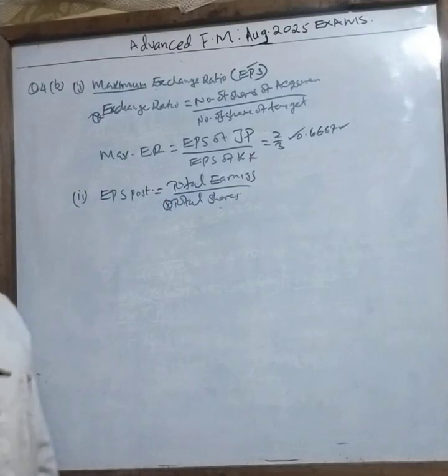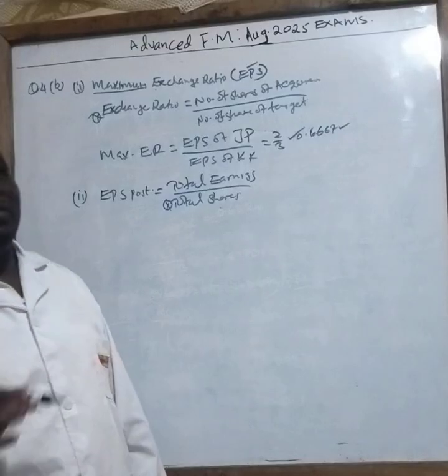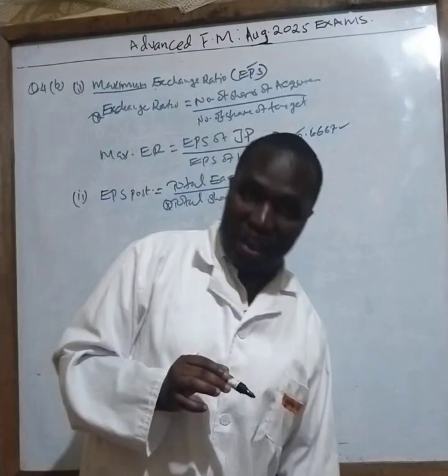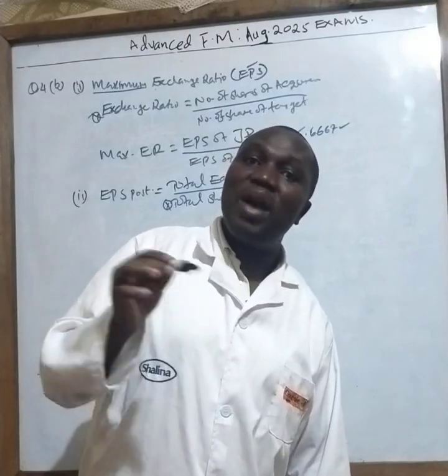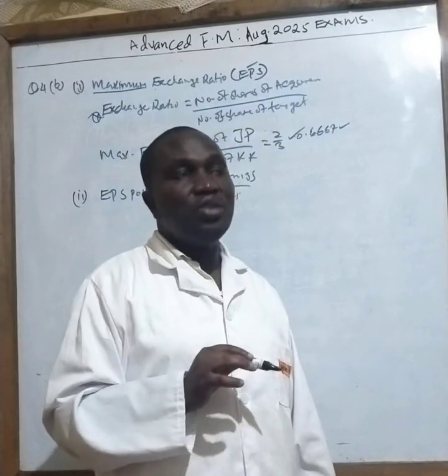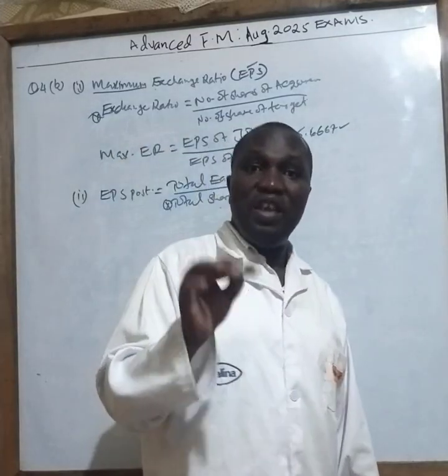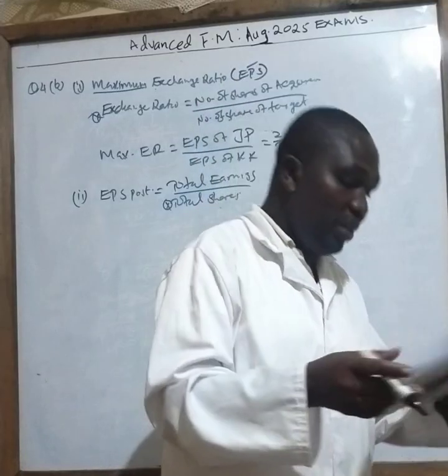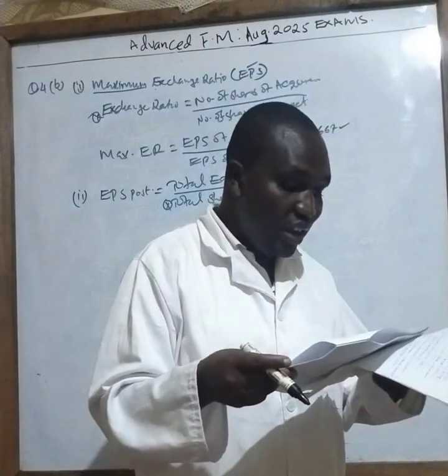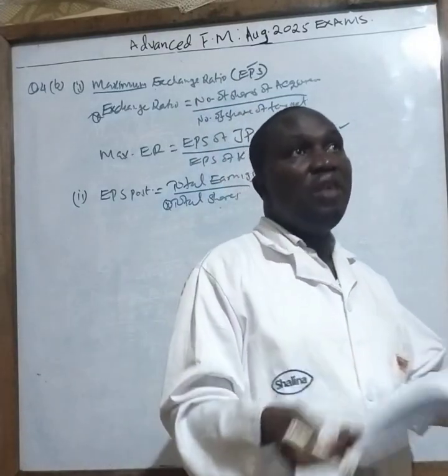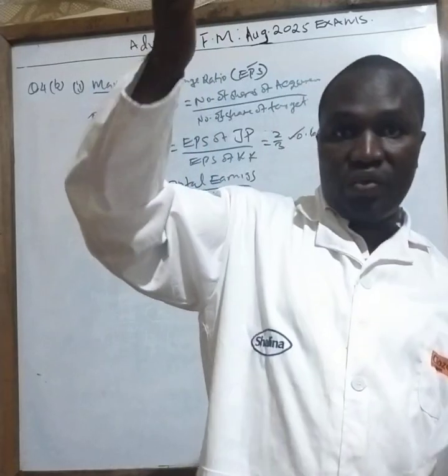Now we have been told that JP has accepted 45 shillings market price against the market price of KK. So KK at the moment is 60 shillings, correct? The actual market price for JP at the moment is 30. But because it is being acquired, the value has gone up from 30 to 45.